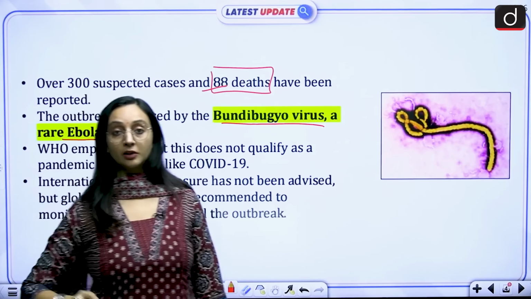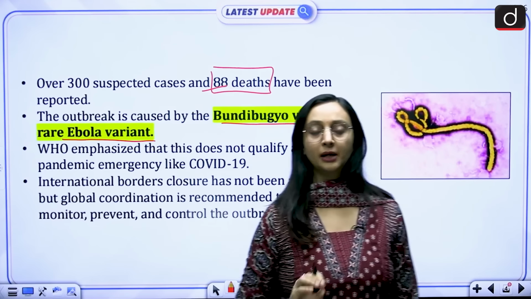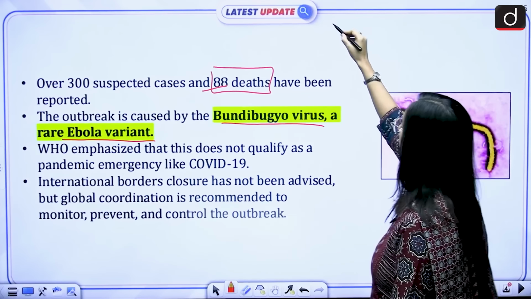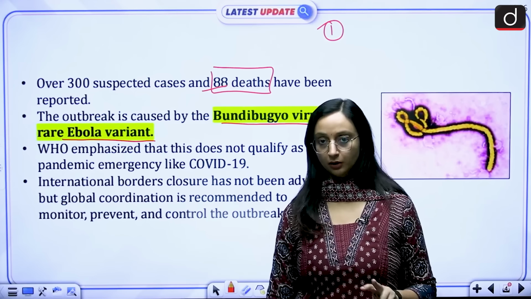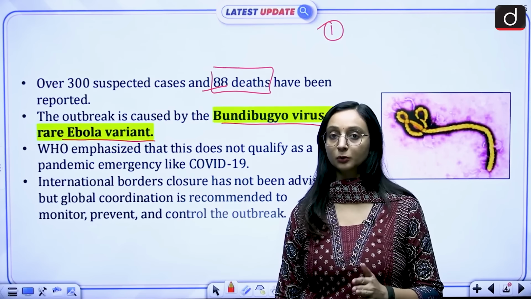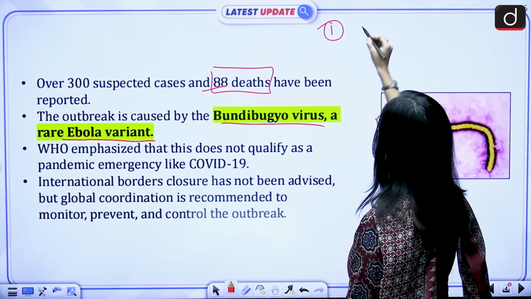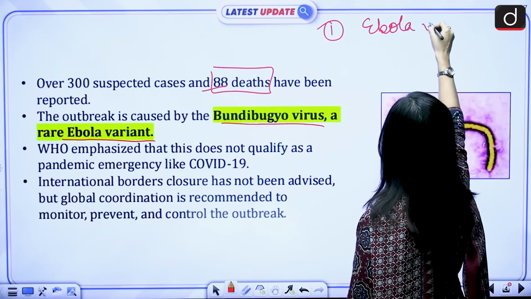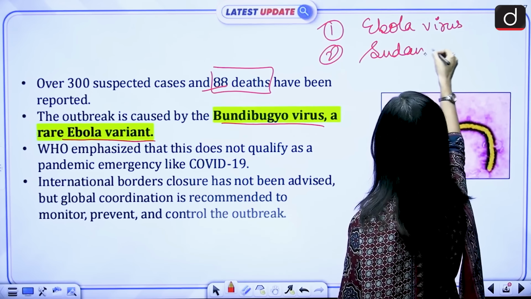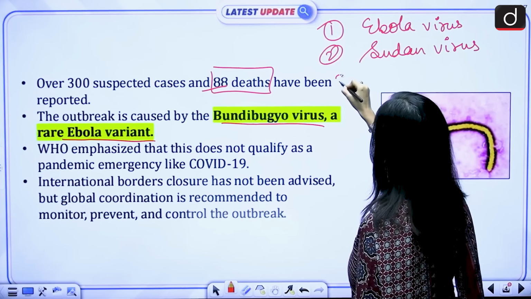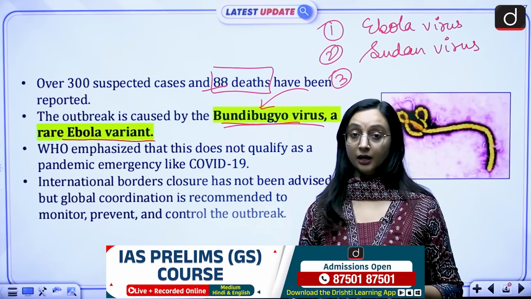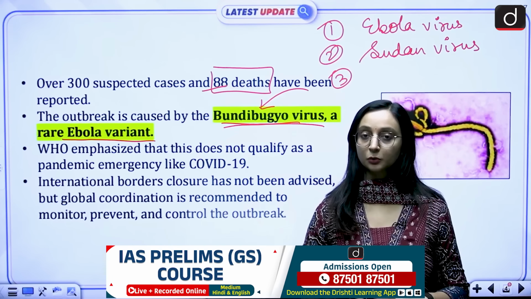Now what is this? When we talk about the Ebola outbreak, it is caused mainly by 6 types of strains or 6 species of virus. Three of those 6 are the most common ones, because most of the outbreaks of Ebola happen because of those 3 viruses. So they are, number 1, your Ebola virus, number 2, Sudan virus, and number 3 is your Bundibugyo virus. The current outbreak has been caused by the Bundibugyo virus.